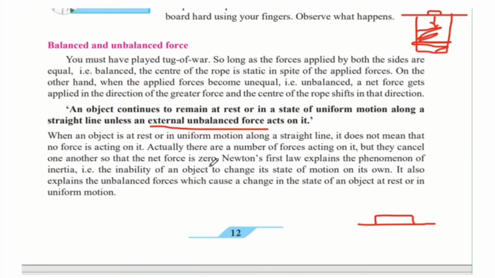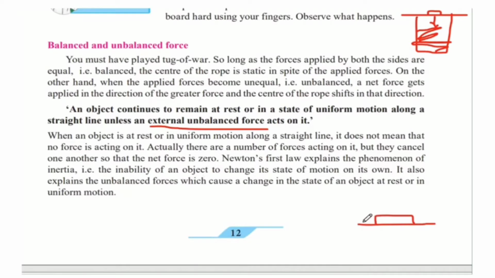Newton's first law explains the phenomenon of inertia, that is, the inability of an object to change its state of motion on its own. So when you keep this book on the table, it will not be able to move on its own. It also explains the unbalanced forces which cause a change in the state of an object at rest or in uniform motion.